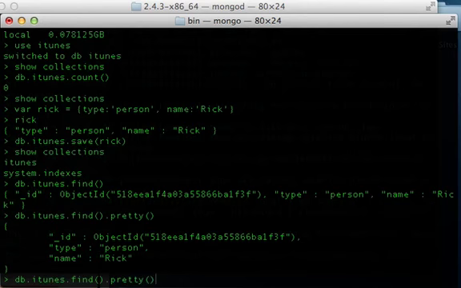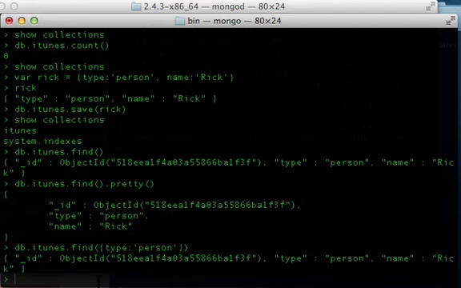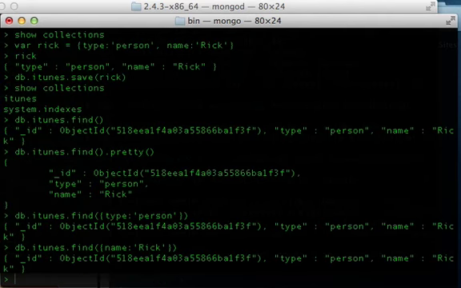And we can also do a find based on specific data. So we can put in here, we want to find all records where the type is person, and it'll give us that data. Or we can do all records where name equals Rick, and it'll give us the data on him.